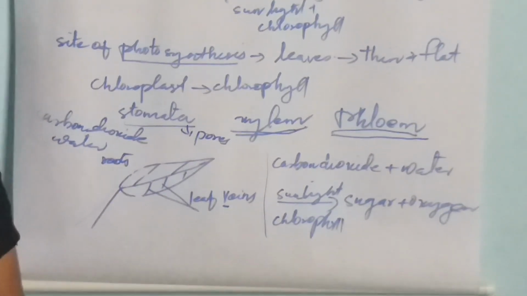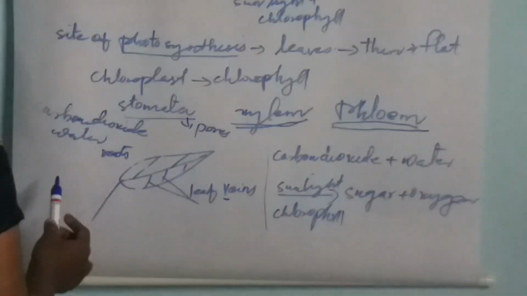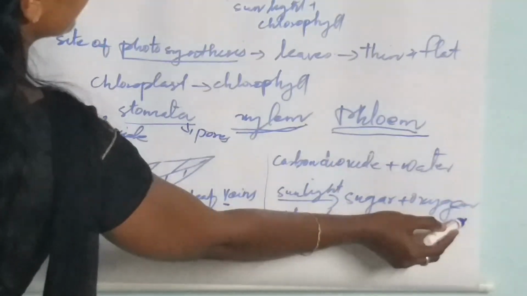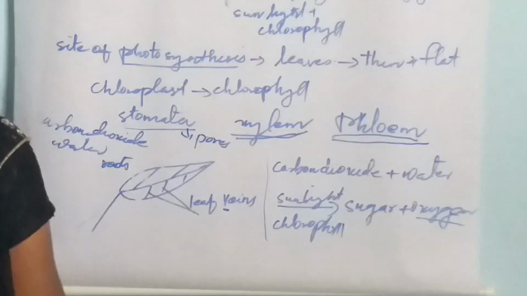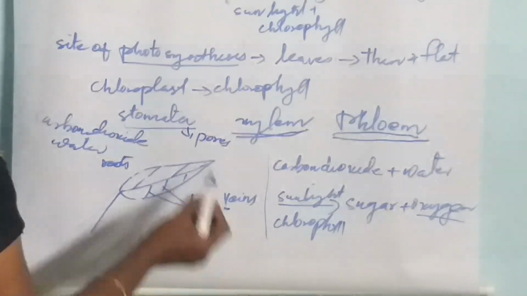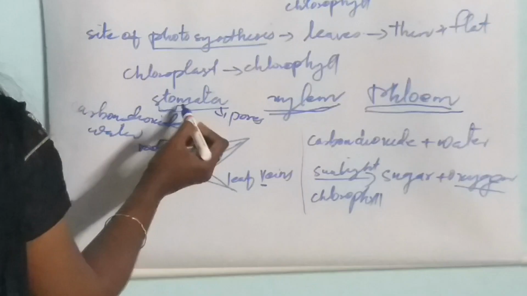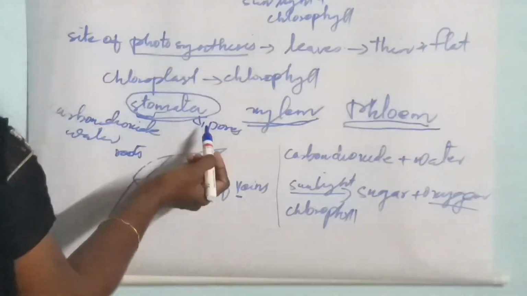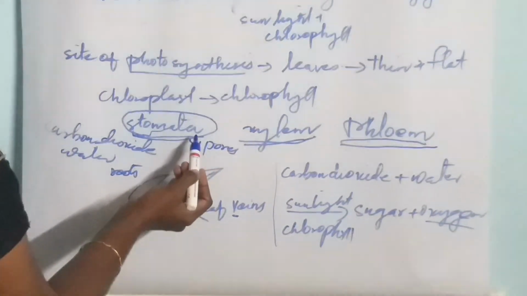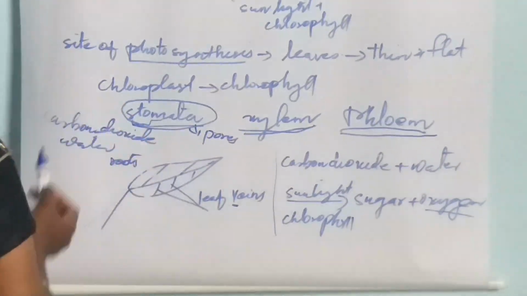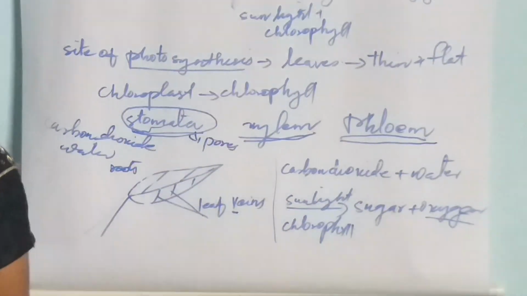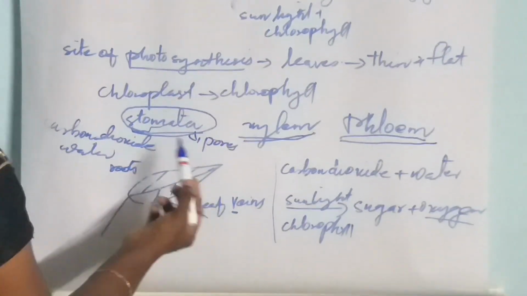Then all of you know oxygen is released by plants during photosynthesis. It is released through stomata, the tiny pores present on leaves. Through these pores the oxygen is released, and it mixes with the air.